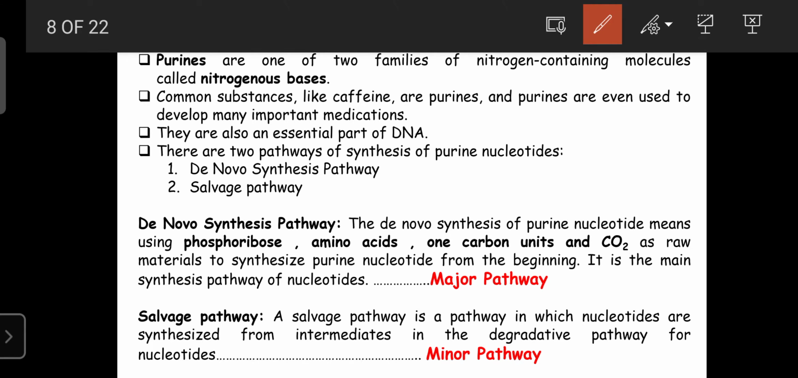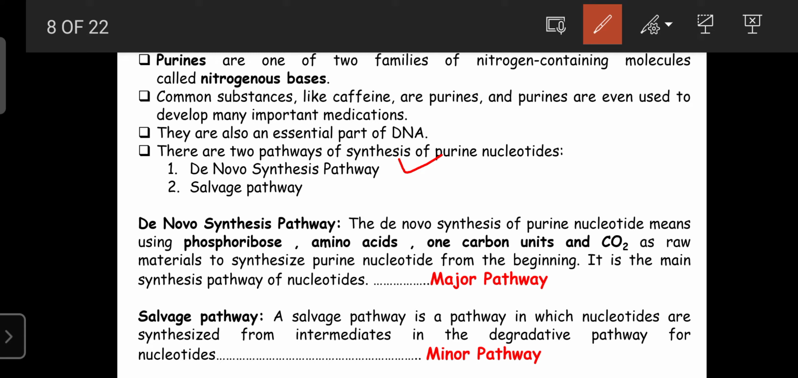One is the de novo synthesis pathway. With the help of essential substances, the purine bases and purine nucleotides are synthesized. A completely new process occurs. They utilize the molecules that are required for the formation of the purine base, and such a process is known as the de novo synthesis pathway.